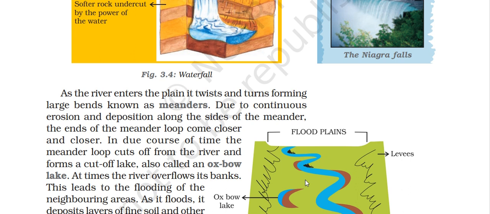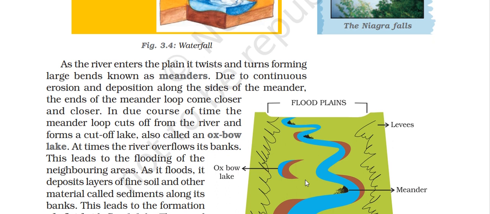As the river enters the plain, it twists and turns, forming a large bend known as a meander. Due to the continuous erosion and deposition along the sides of the meander, the ends of the meander loop come closer and closer. In due course of time, the meander loop is cut off from the river and forms a cut-off lake also known as an oxbow lake.